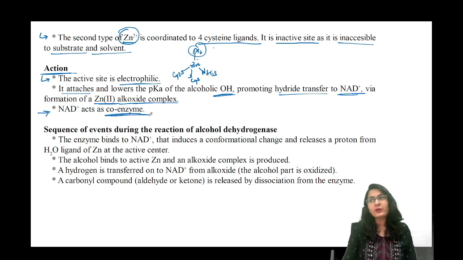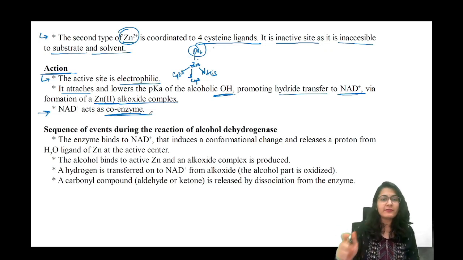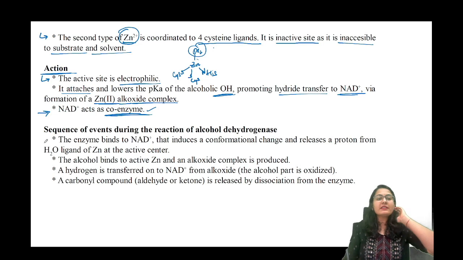Now NAD plus acts as a coenzyme. Alright, there are many molecules which, when they connect to the enzyme, only then the enzyme is going to actually function. So that is known as a coenzyme. Now let's also look at the sequence of events.